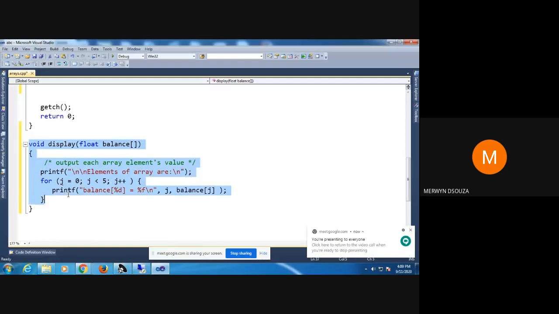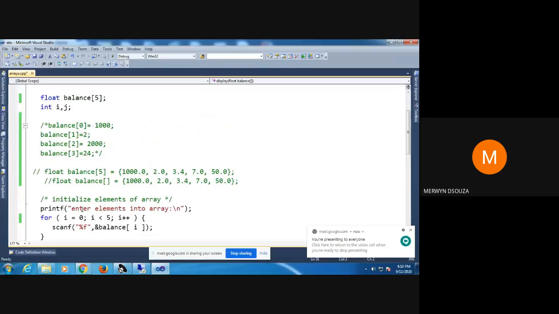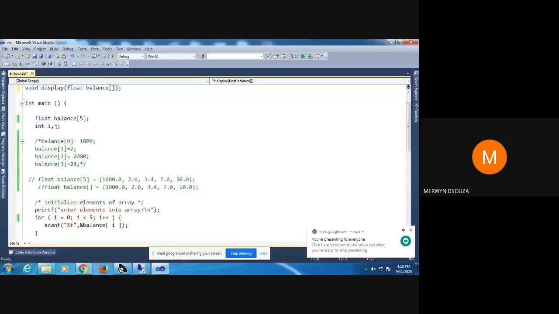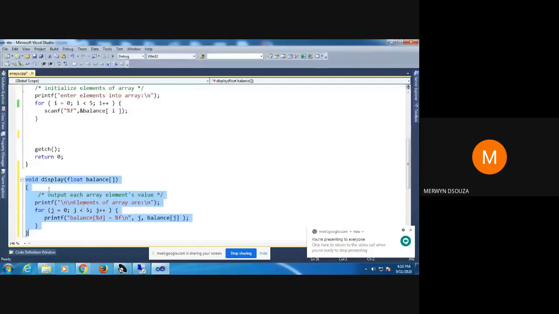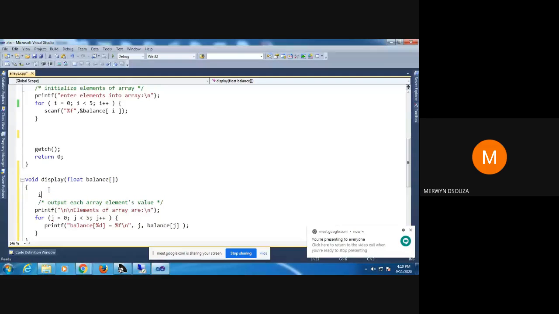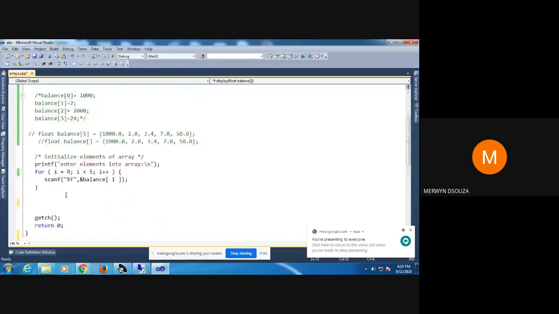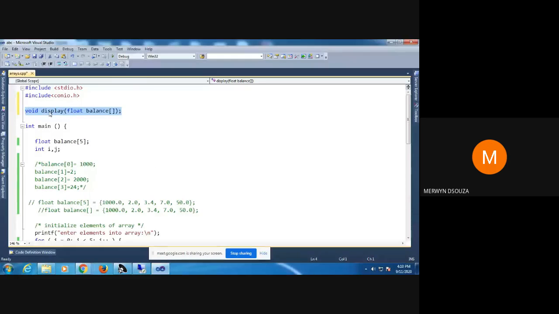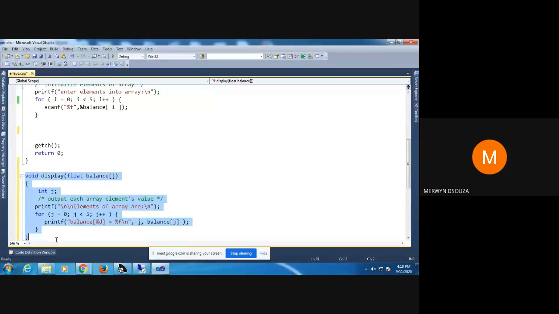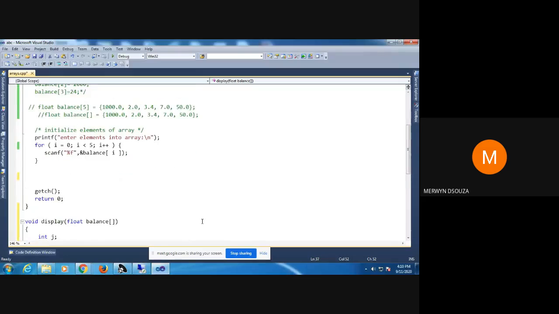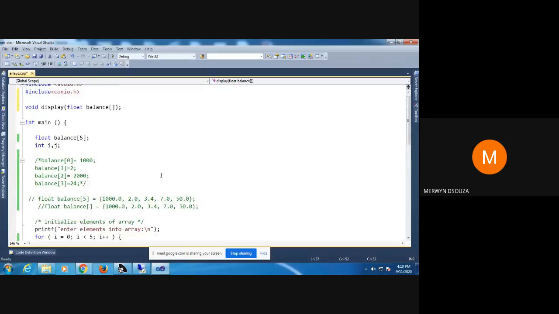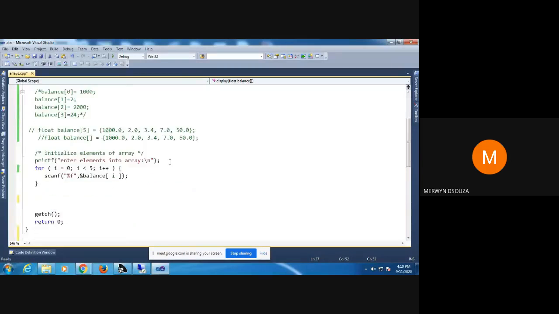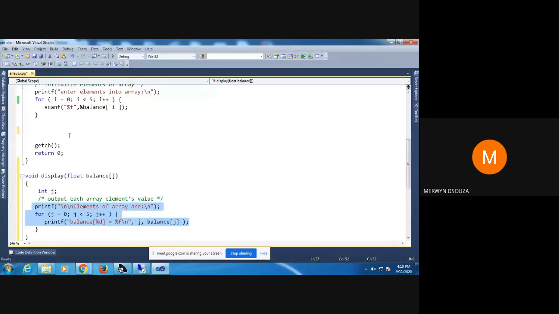Did you all get this part where I was telling you about the function? Students, can you hear me? Yes, sir. Did you all get that part about a function? Yes, sir. Okay. Now, we have a function prototype that I've already declared, and I've already defined my function. In my function, I'm going to display these values of the array. What is missing in my program? Something important is missing. What is missing? The function call, yes, function call.